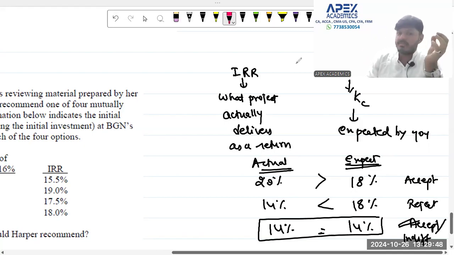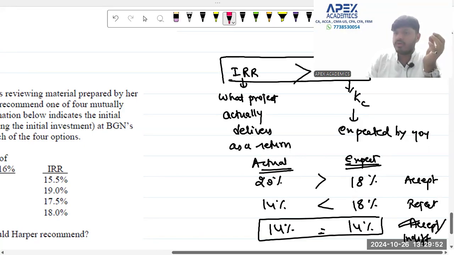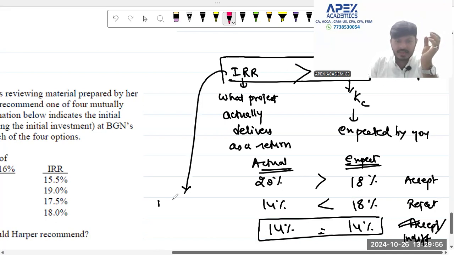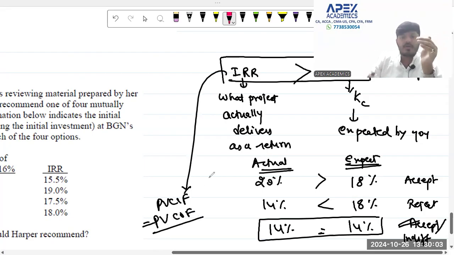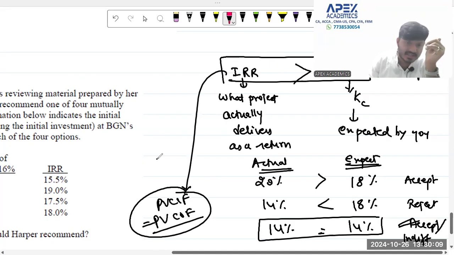So always keep in mind, if IRR is greater than the discounting factor, you are going to accept the project. At IRR, present value of cash inflow is equal to present value of cash outflow. Therefore, please keep in mind that this is that particular cash flow where the business breaks even.